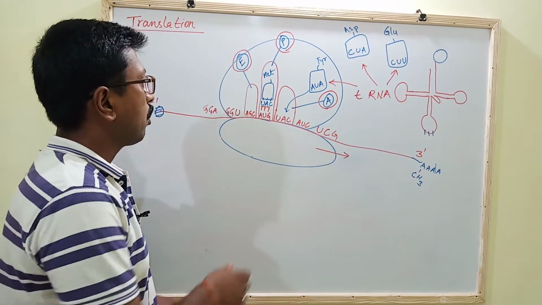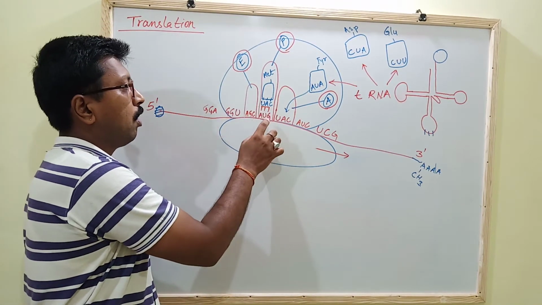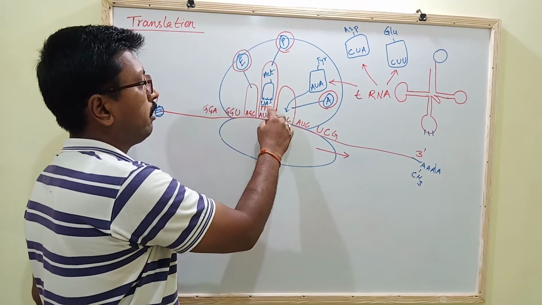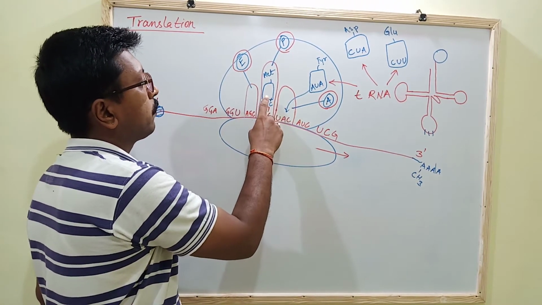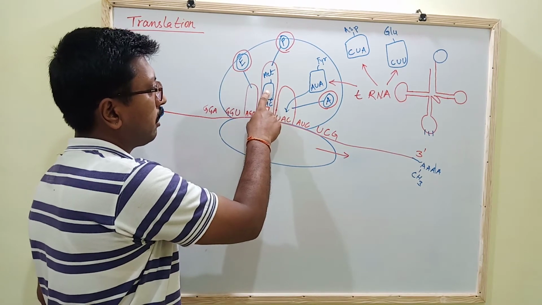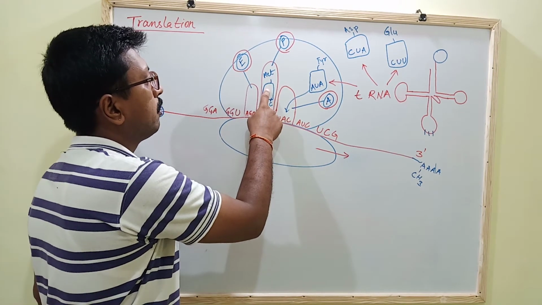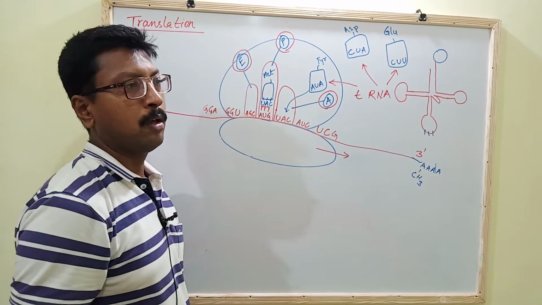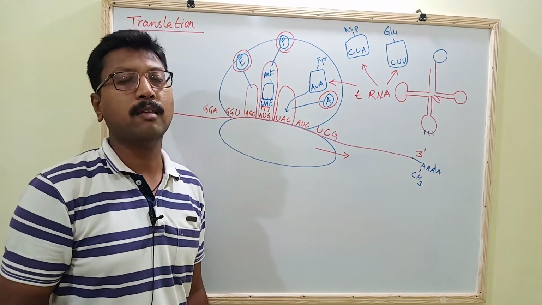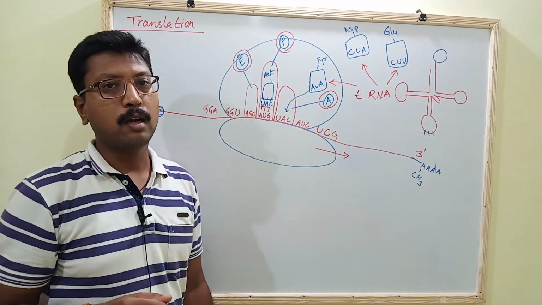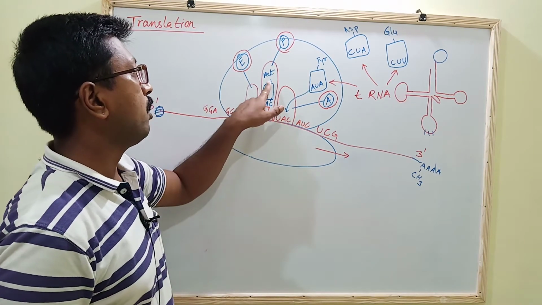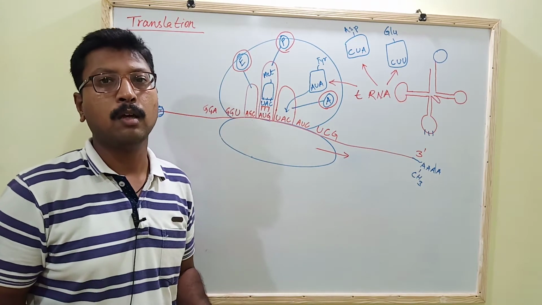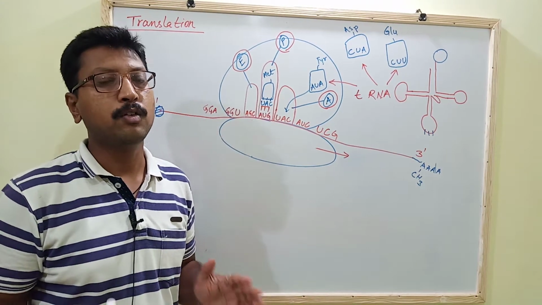The starting codon AUG always binds with the anticodon UAC, and the anticodon UAC is found on the tRNA that has the methionine amino acid. So protein synthesis always starts with the binding of this methionine amino acid first in any polypeptide chain.